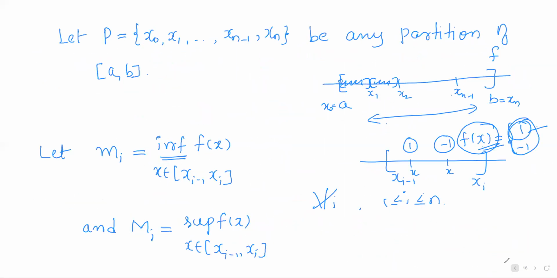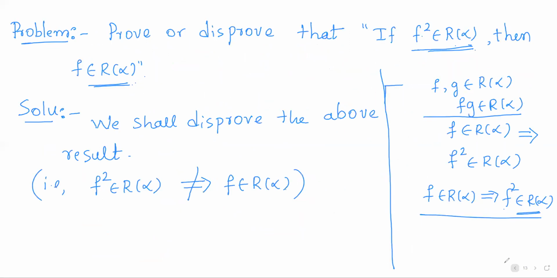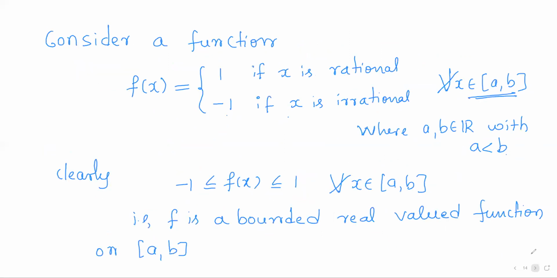Thus, we gave a counterexample to show that f square being Riemann-Stieltjes integrable will not imply f is Riemann-Stieltjes integrable. However, f Riemann-Stieltjes integrable implies f square is also Riemann-Stieltjes integrable, but the converse is not true in general. So to prove that, we use this counterexample.